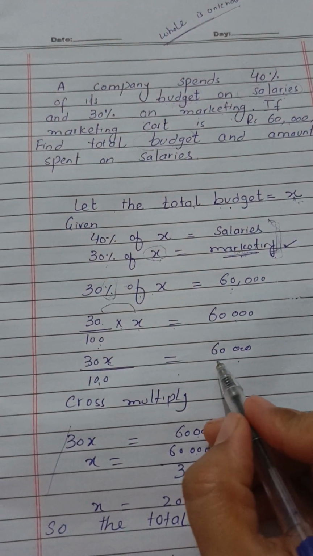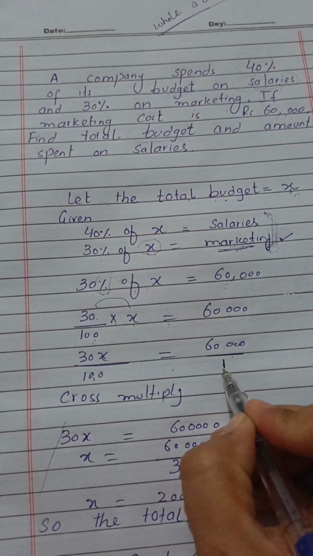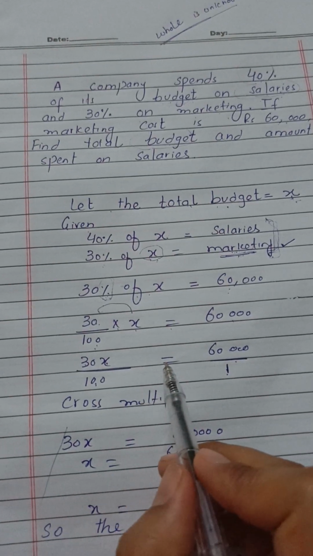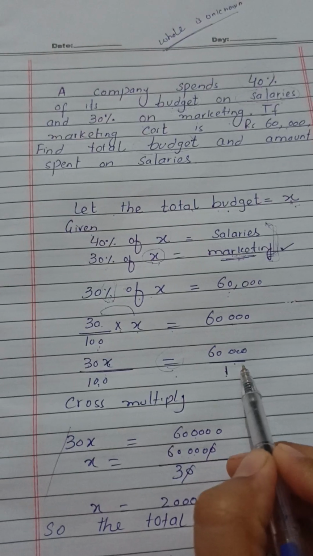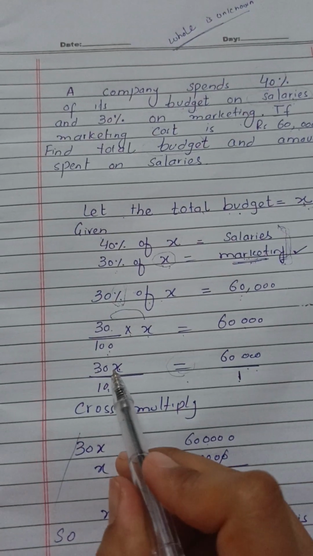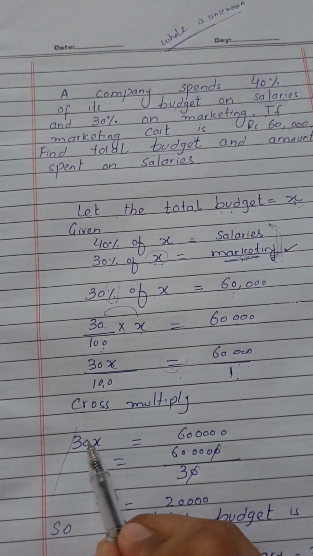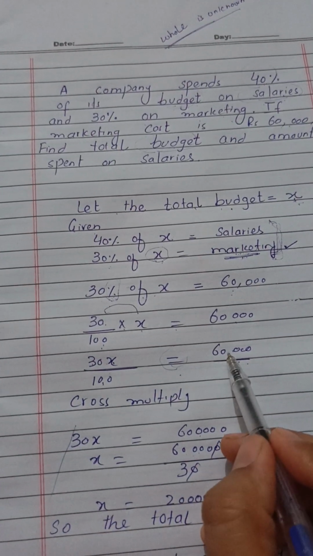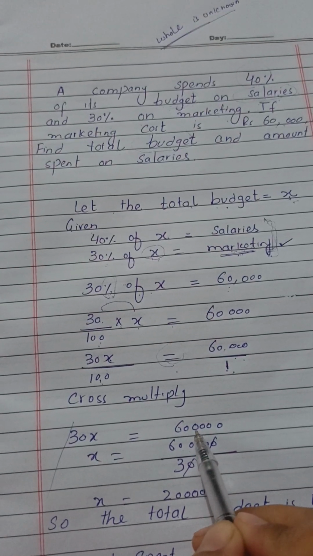Now cross multiply: 60,000 by 1, and we have studied that whenever we have an equal sign between fractions, we do cross multiplication. So 30X will multiply with 1, it will become 30X, and 60,000 will multiply with 100, it will become 600,000.